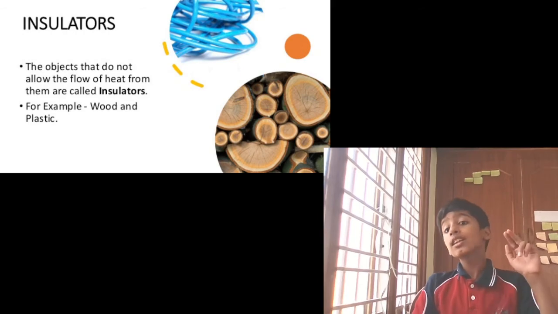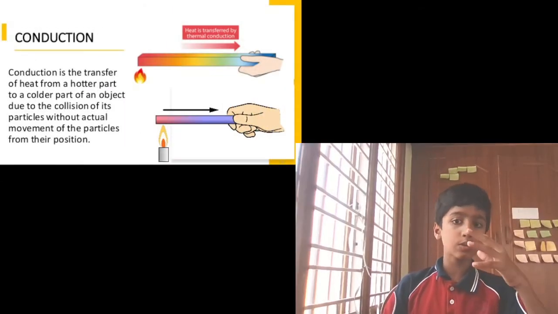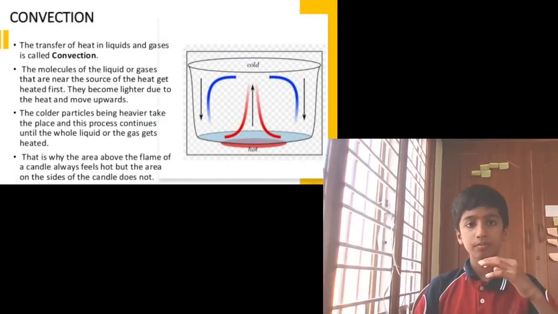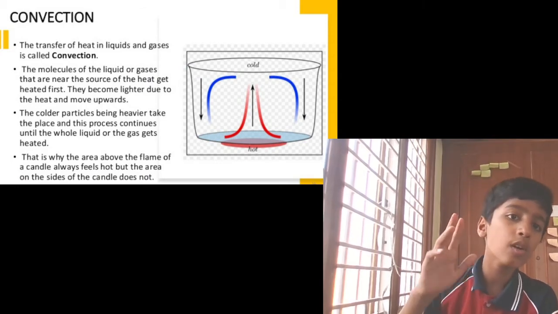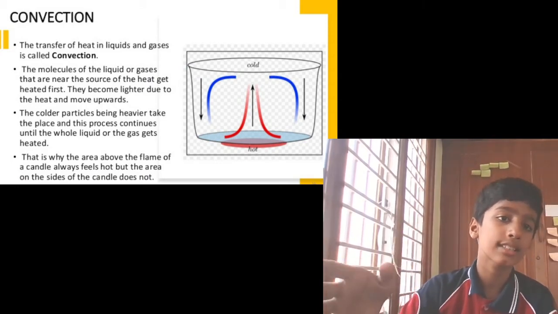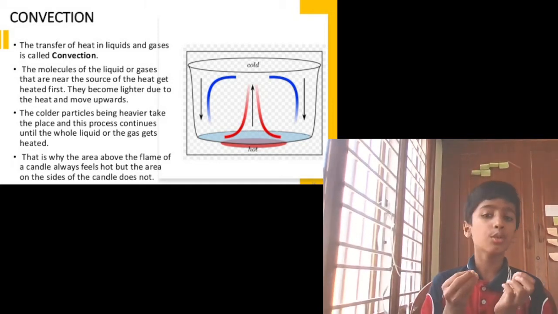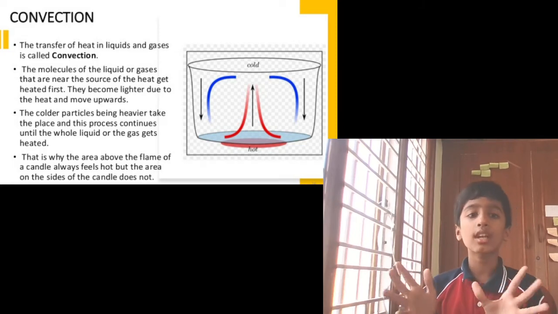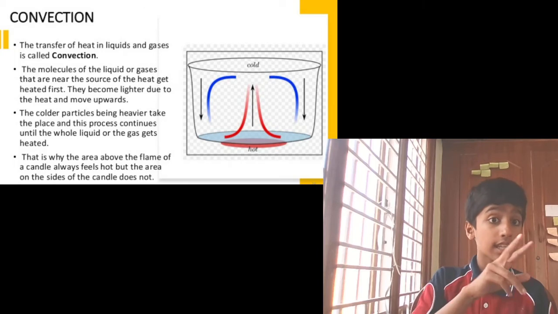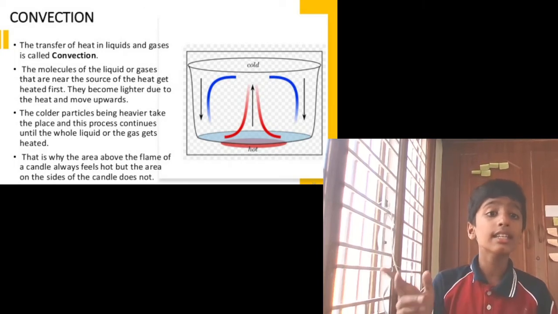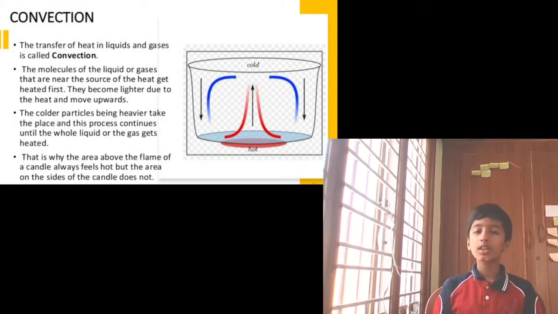The things which allow heat to pass through them are known as conductors, and the heat transferring process is known as conduction. Now, what is convection? The transfer of heat in liquids and gases is called convection. So the transfer of heat in liquids and gases is known as convection. The molecules of the liquid or gases that are near the source of the heat get heated first.